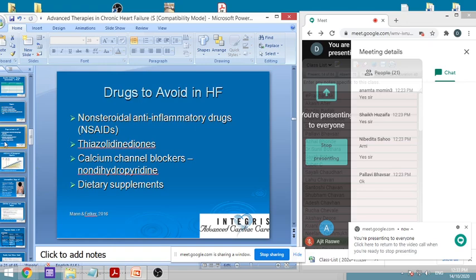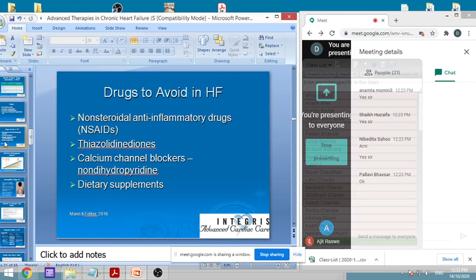Then the drugs which should not be given during heart failure are NSAIDs, thiazolidinediones, then calcium channel blockers, particularly the non-dihydropyridine ones. Why? Because we have seen dihydropyridines are vasculoselective, so they are beneficial. They act on blood vessels, so they cause vasodilation.